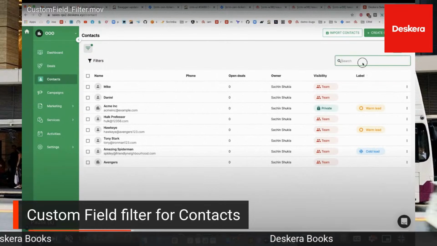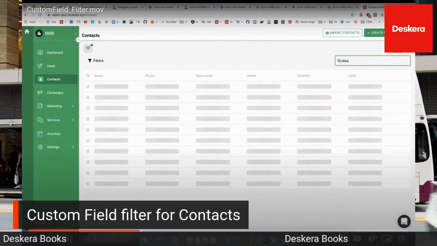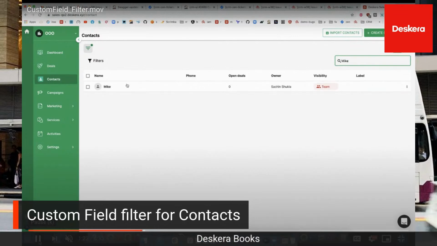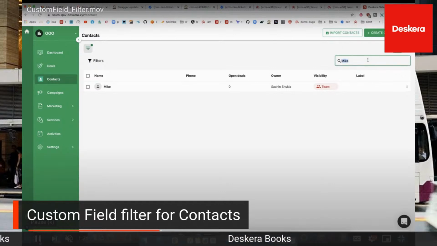You also can click on the magnifying glass, and type in the name of the contact you wish to search for. So for example, Mike, and then it filters out Mike accordingly. Now you can remove Mike from the filter by clicking the magnifying glass and clearing it.